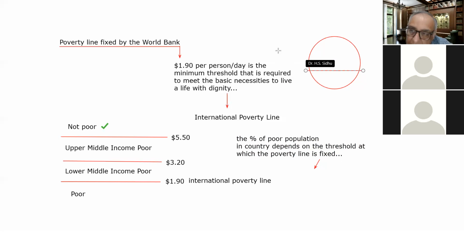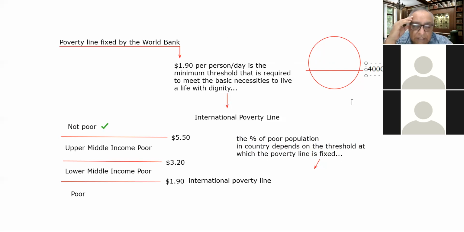So if we take it approximately $2, let us take it as 70 into 2, 140 rupees per day. It means approximately rupees 4,000 per month. So World Bank's poverty line is fixed at approximately rupees 4,000 per person per month.